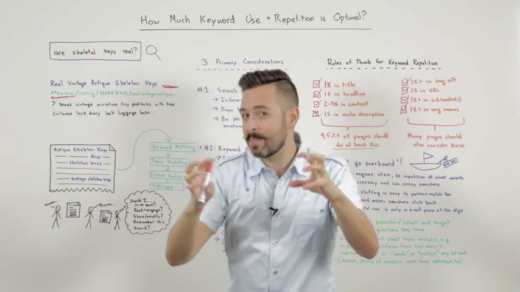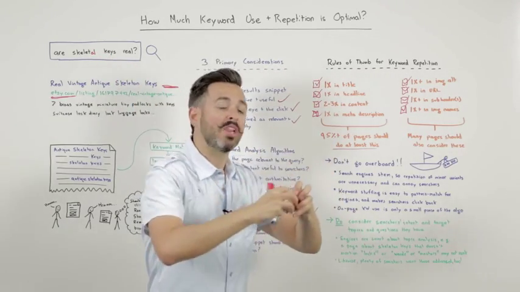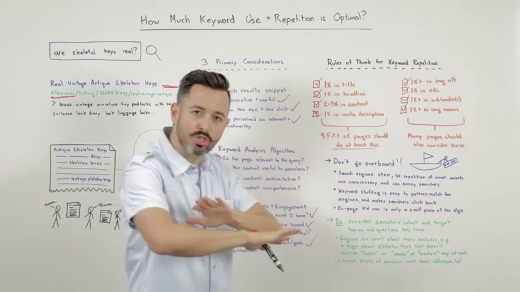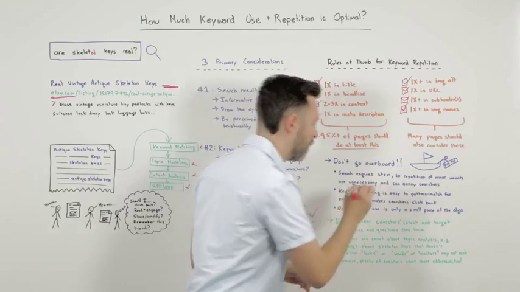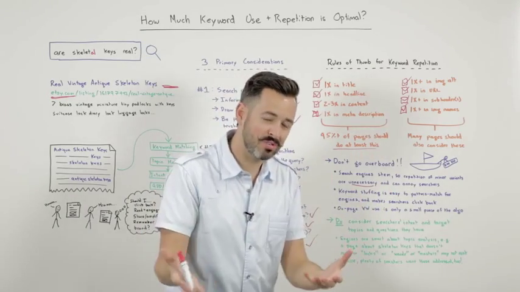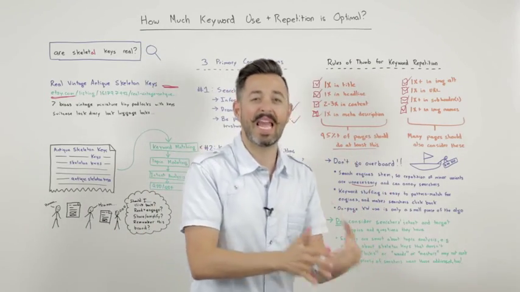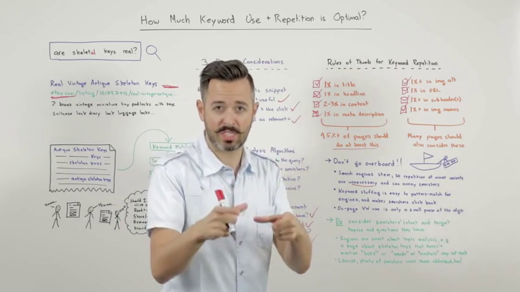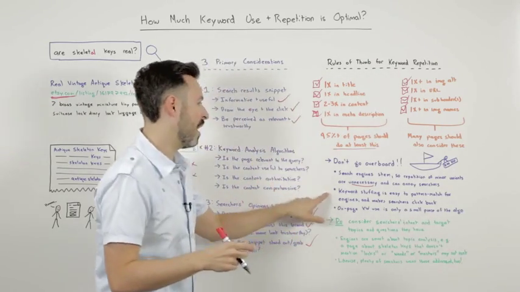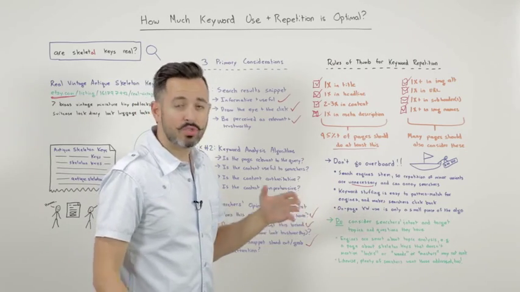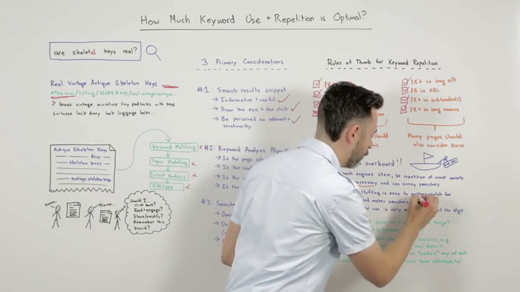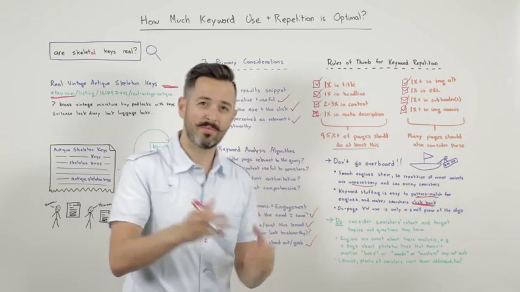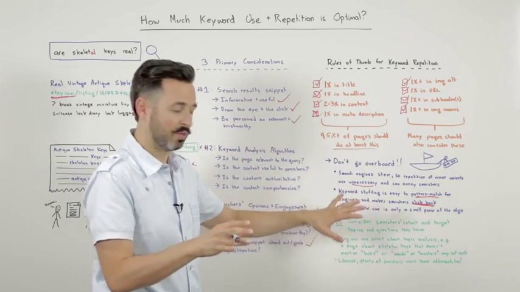But that stemming is going to mean that lots and lots of repetitions of minor variants of a keyword are totally unnecessary. And in fact, they can annoy searchers and people consuming that content, and they might even trigger the engine's systems that say, this is keyword stuffing, this is bad, don't do it. Keyword stuffing, by the way, is super easy to pattern match for engines, and it's going to make searchers click the back button. So use a lot of caution if you're thinking about that.